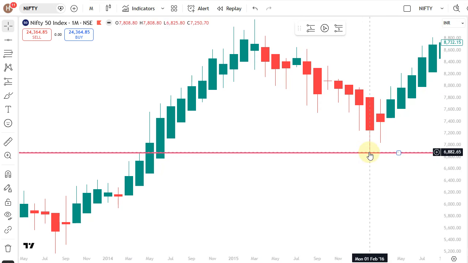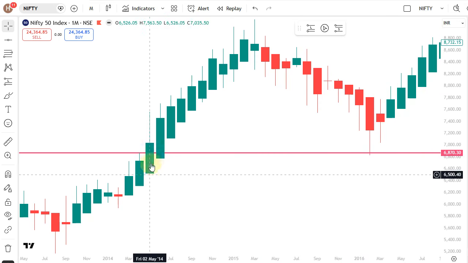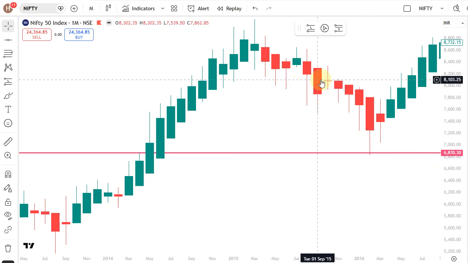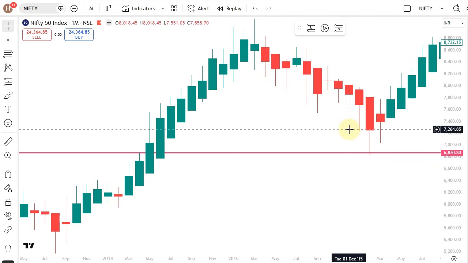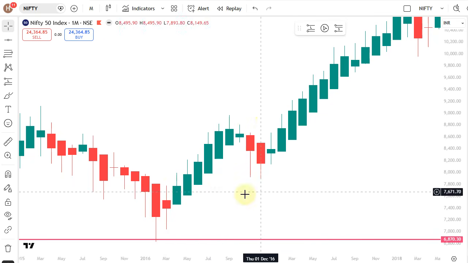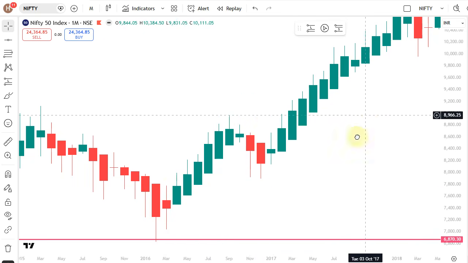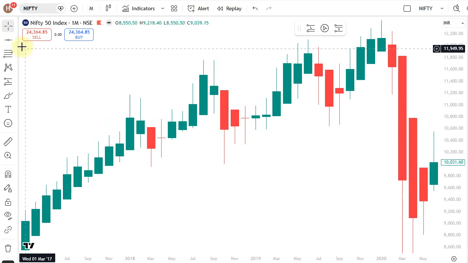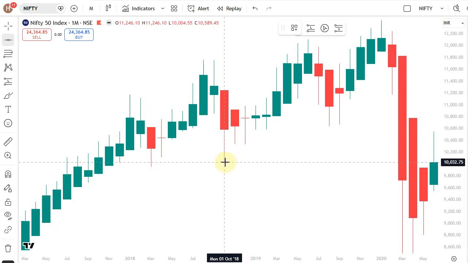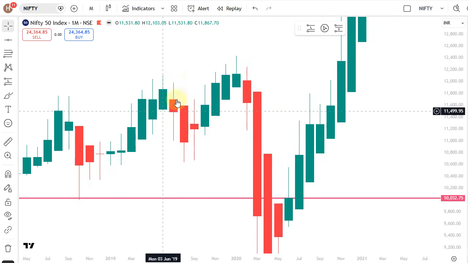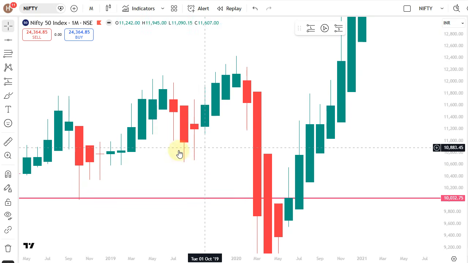Again the same level is retested, but still, what is the Heiken Ashi candle telling? There is no clear sell trend and sell momentum, so we are going to hold this. Then again you see the trend is continuing. We didn't get two flat top candles here, the trend is continuing. We get two flat top candles here, we are marking the low, it didn't break. Again a green candle came, trend is continuing. Here we didn't get any two flat top candles.